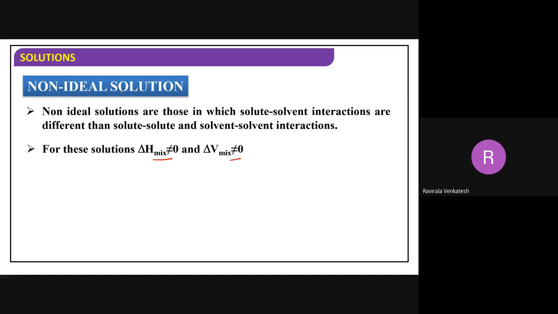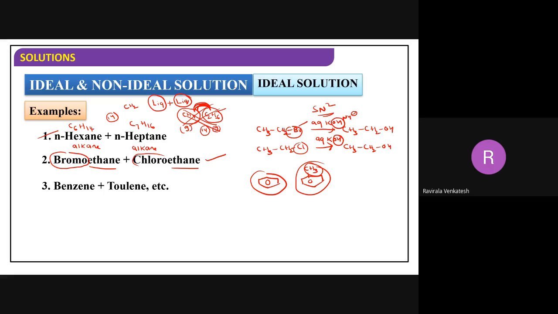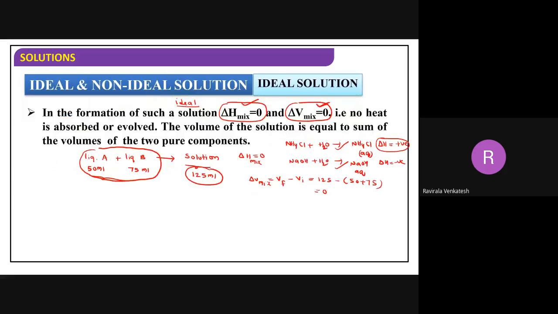Now, in the last case, I told you the AA interactions and BB interactions were the same; the attractive forces between AA and BB are the same. But in this case, it is not the same. Non-ideal solutions are those in which solute-solvent interactions are different from solute-solute and solvent-solvent interactions. Sorry, I wrote it incorrectly for the previous case. Just a minute, I will rewrite this one.